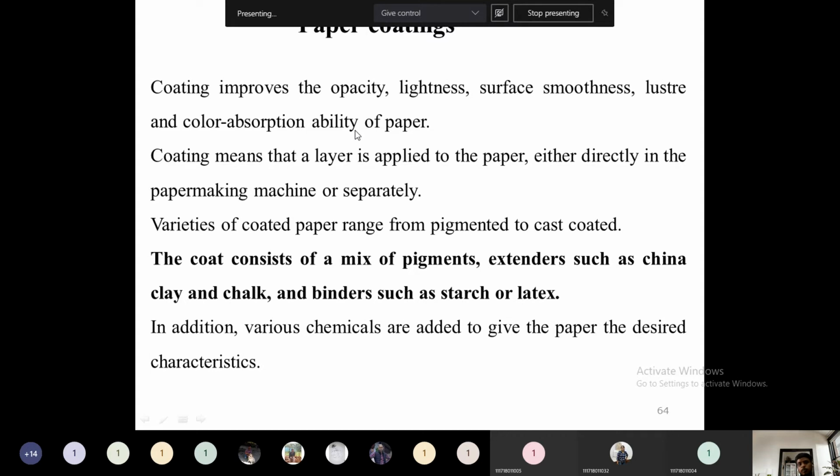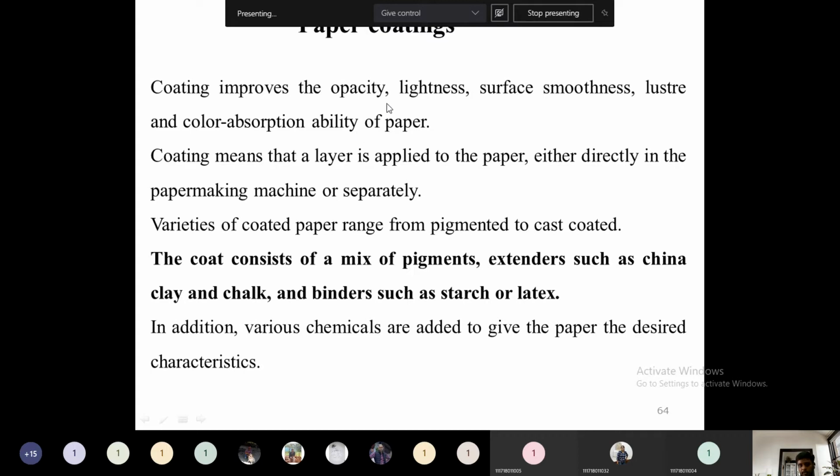Surface smoothness, to obtain a smooth paper. Okay, we need to apply this type of coatings. And lustre. Lustre is nothing but smoothness only. One type of glazing. We will call lustre means glazing. And color absorption ability of paper. So whatever the paper is there, if you want a coloring paper, that capacity will be increased using certain coatings.